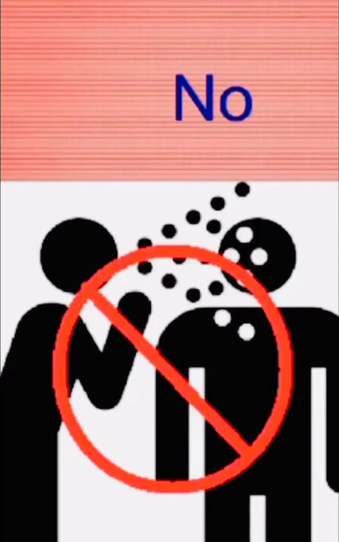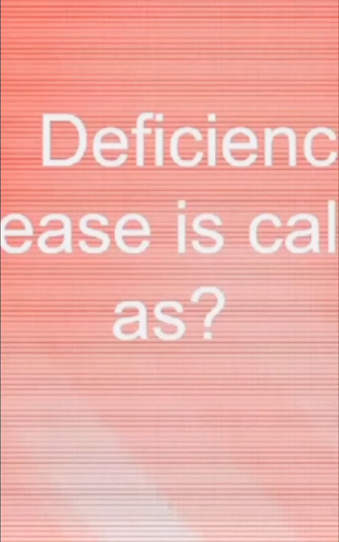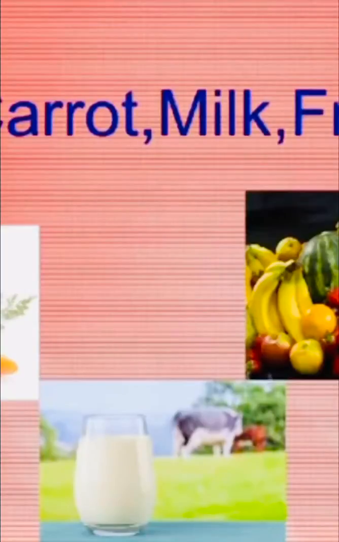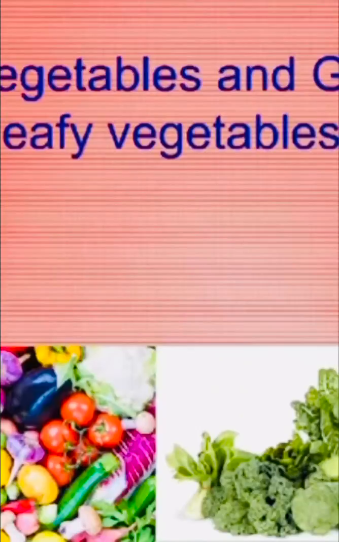No. Deficiency diseases are called non-infectious, or non-communicable diseases. Vitamin A is rich in carrot, milk, fruits, vegetables and green leafy vegetables.